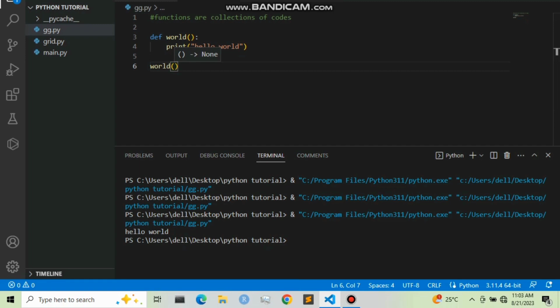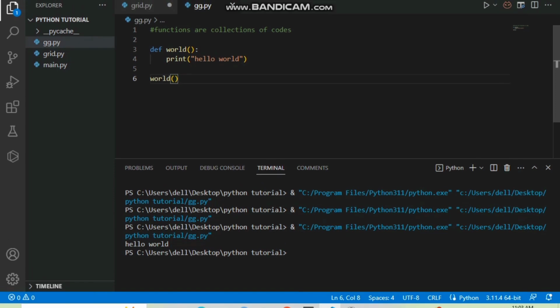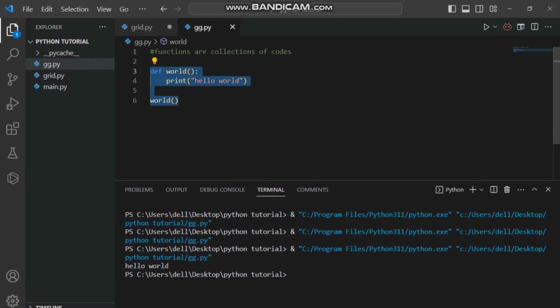If you run it, then you can see on your terminal window that we have hello world being printed out. Also, these functions can be used as a mapping. So let me delete this. Functions can also be used as mapping.